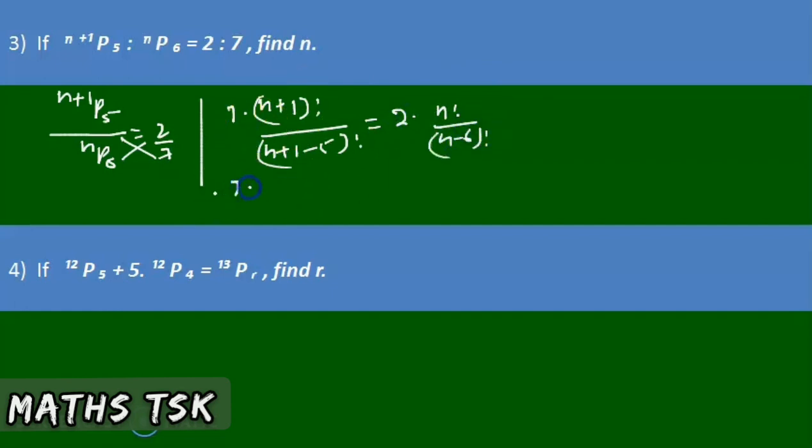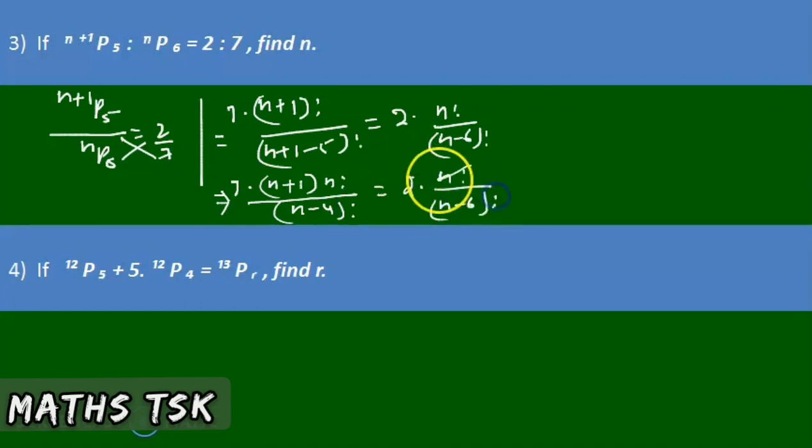So 7 into (n+1)! can be written as (n+1) into n!, by (n-4)!, is equal to 2 n! by (n-6)!. n! gets cancelled. So you can bring (n-6)! here.